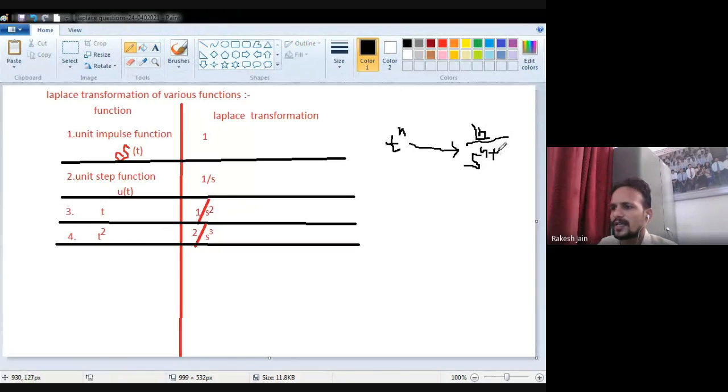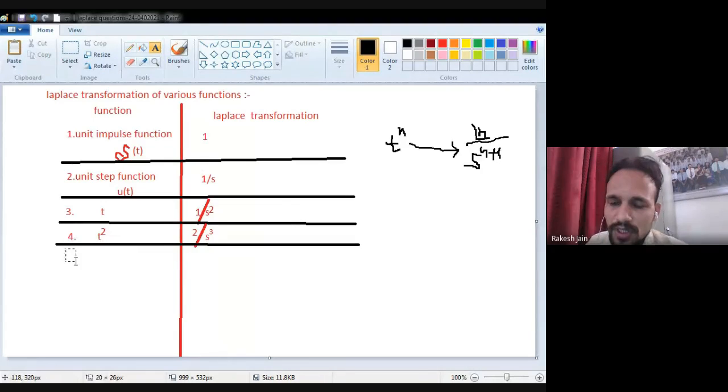So you just see, when I select t square, then factorial 2 is what? 2 multiplied by 1, that is 2, divided by s raised to the power 2 plus 1, that is 3. Remember this formula: for t raised to the power n, the Laplace transformation will be factorial n divided by s raised to the power n plus 1.